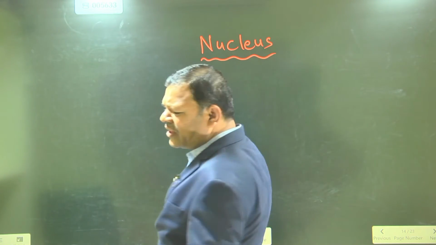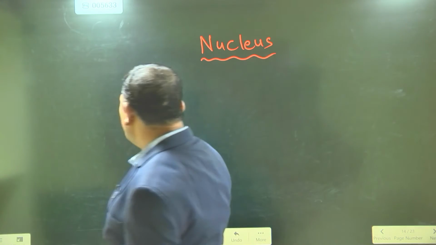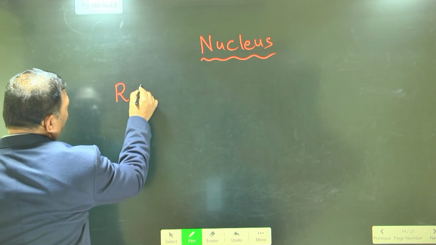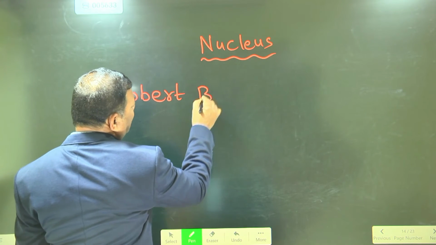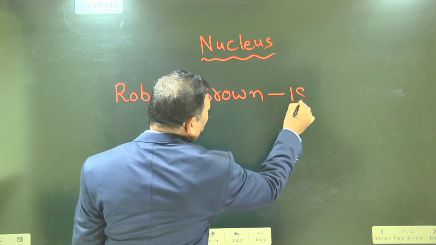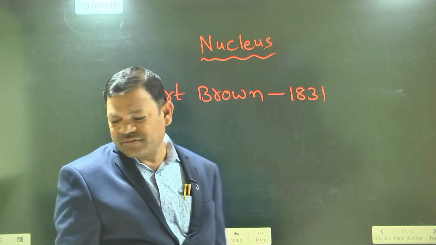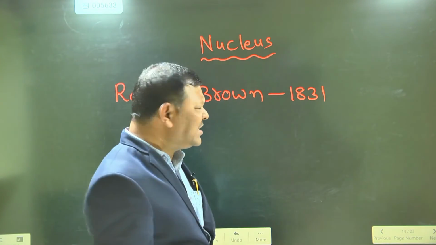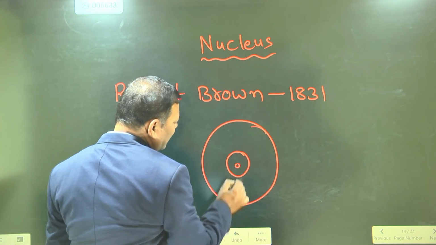So who discovered the nucleus? The nucleus was discovered by Robert Brown. Which year? 1831. Robert Brown. So this is the center of the cell.